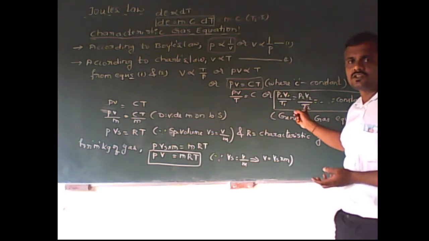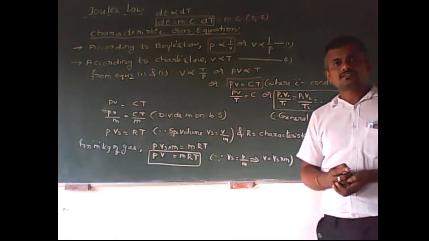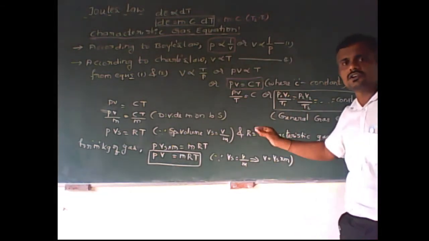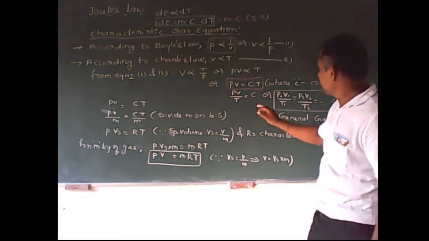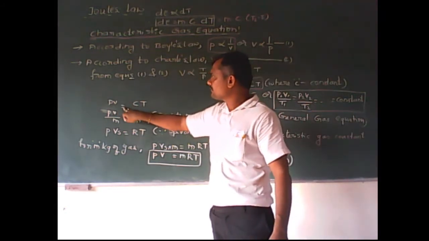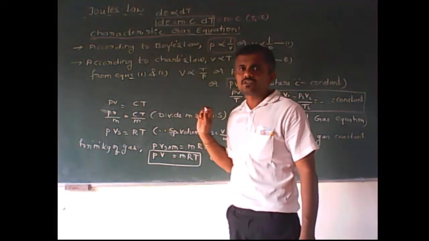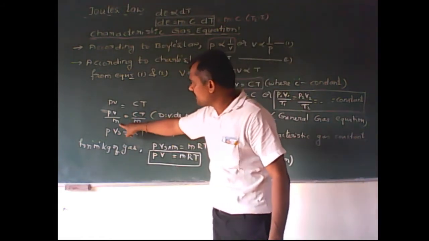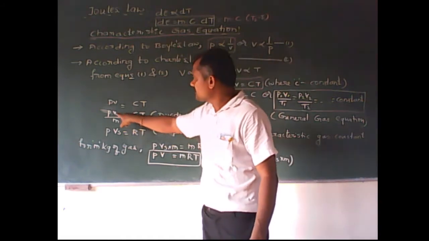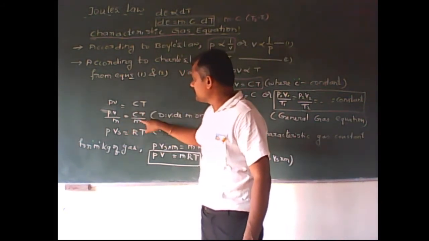So up to this, if you are asked to derive only the general gas equation, we can derive up to this much. Suppose instead you are asked to derive an expression for the characteristic gas equation, then you have to continue from the general gas equation. Let me take again PV is equal to CT. Now what will I do? Divide by mass on both sides. Then PV by m is equal to CT by m.